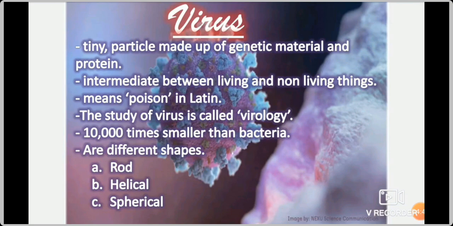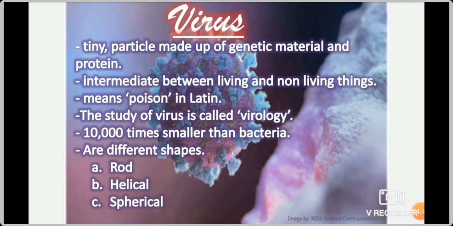A virus is a tiny particle, tiny means very small, made up of genetic material and protein. So what is genetic material? Genetic material represents DNA or RNA. DNA means deoxyribonucleic acid. RNA means ribonucleic acid. These are present in the nucleus. This genetic material passes from one generation to the next generation. So we usually say that genes are transferred from one generation to the other. That is called genetic material.